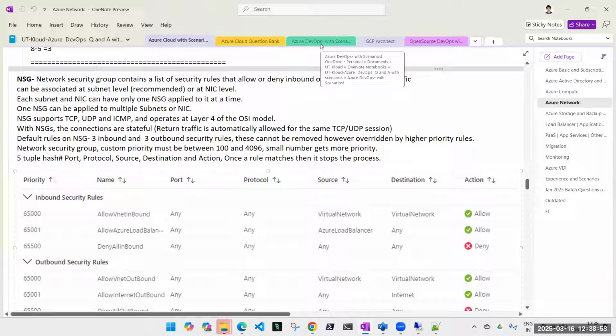So now, what is NIC? By the way, guys, NIC is very crucial, and they do ask about NIC in almost every interview. And this is one of the favorite questions: what are the default rules of NIC, which I have already shared on the screen. Today, we are going to do the theory part of NIC. Next weekend, I'll show you the practical. Next session, I'm going to show you the practical of NSG.